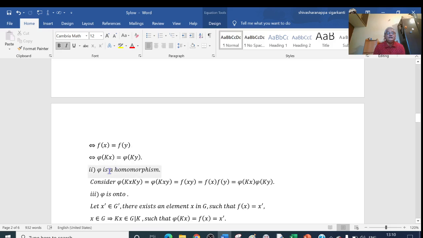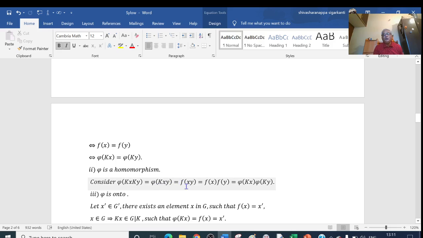In the second one, we try to prove that pi is a homomorphism. So for that, consider pi of kx, ky. We know that HA HB equal to HAB, that is, kx, ky equal to kxy. And this kxy is nothing but, according to my definition, pi of kxy means this is f of xy.